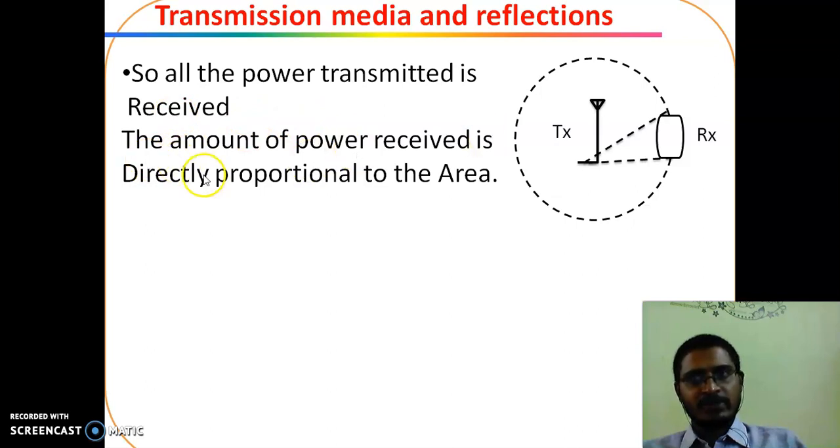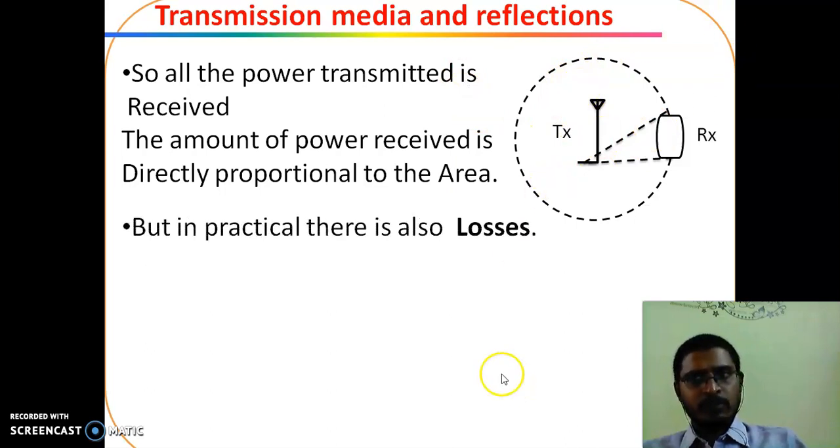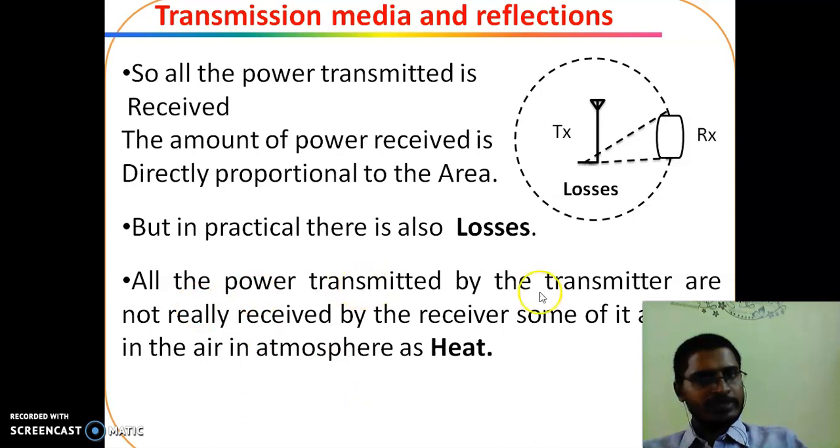The amount of power received is directly proportional to area. If this area increases, the power received also increases. But in practical cases there are some losses. All the power transmitted by the transmitter is not really received by the receiver. Some of it is lost in the atmosphere as heat.